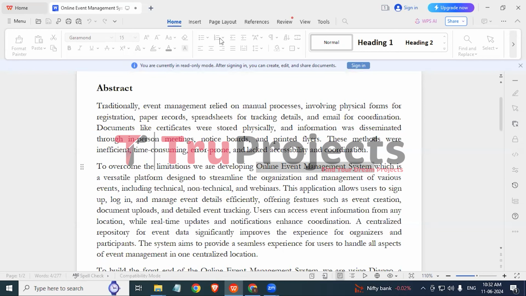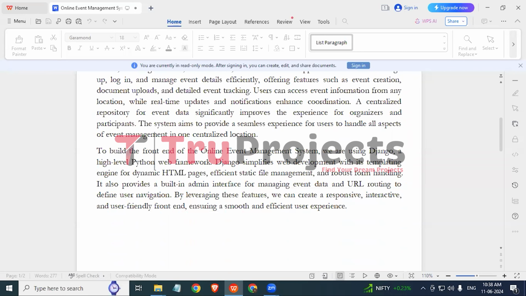This solution acts as a centralized repository for all the event related data, vastly improving the experience for both organizers and participants. To develop the web application for the online event management system, we have used the Django framework, which is integrated with MySQL for database purposes.